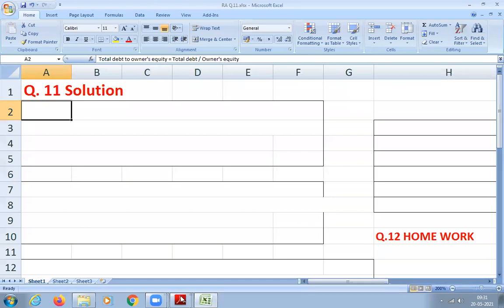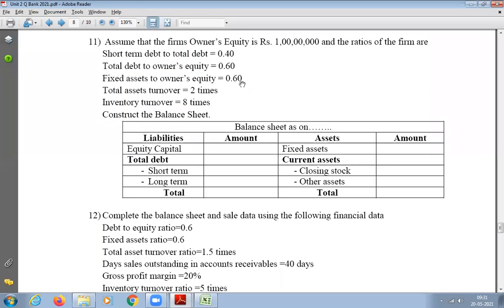Just now Vaishnav was asking how to go about it. You just have to use logic and check, can I get something from this particular ratio? Do you have the data? At least in the given numerator and denominator, one of them you should know. If you know the numerator, you can find the denominator, and if you know the denominator, you can find the numerator. If you don't know both, don't break your head. Just go to the next ratio, and after calculating, you can come back to the other one. That is how you get the clue and find the unknown values.